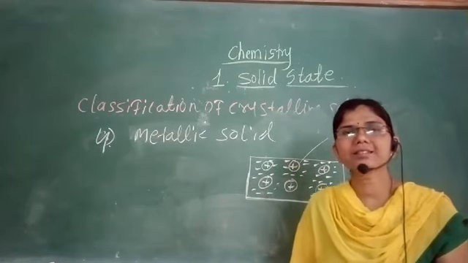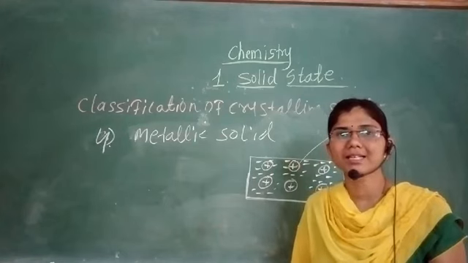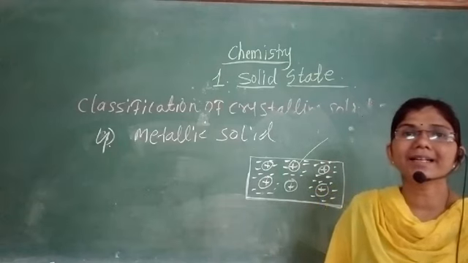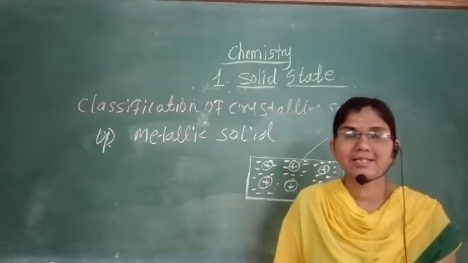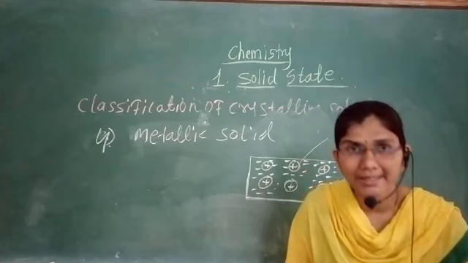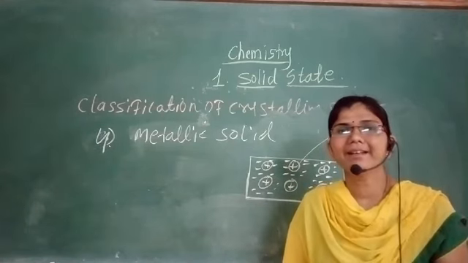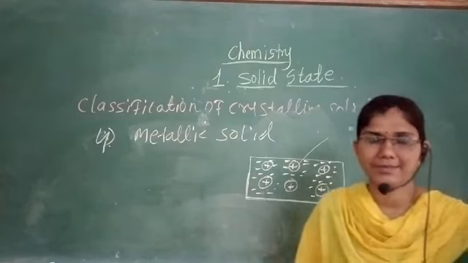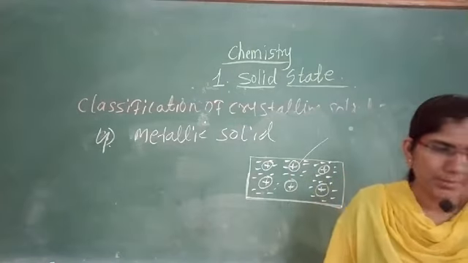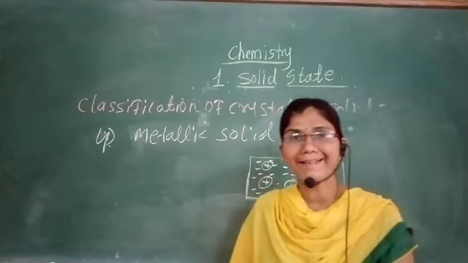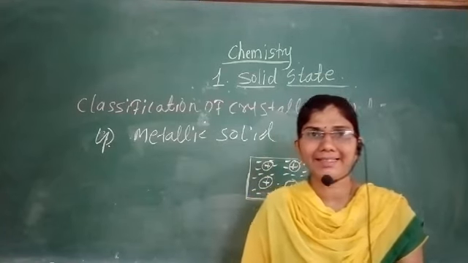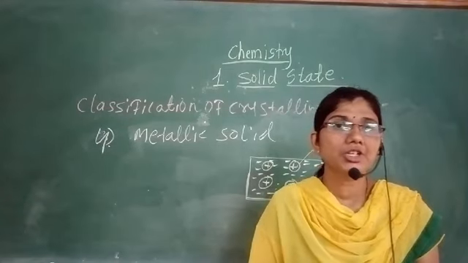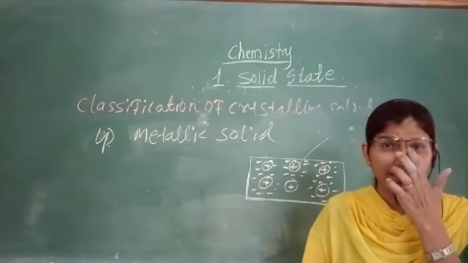Then what are the characteristic properties of metallic crystals? As we know, metals are ductile and malleable, and metals are good conductors of heat and electricity. Malleability means that when heated they can be drawn into thin sheets.